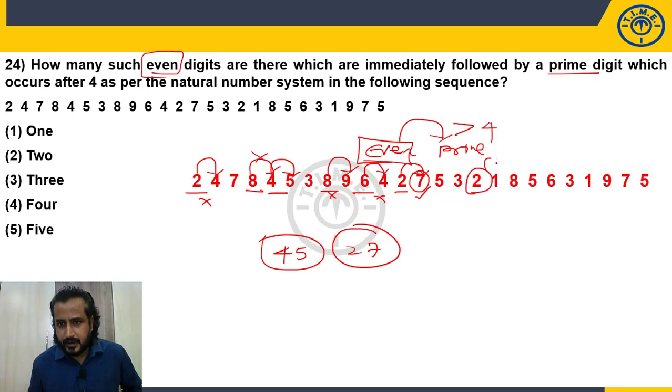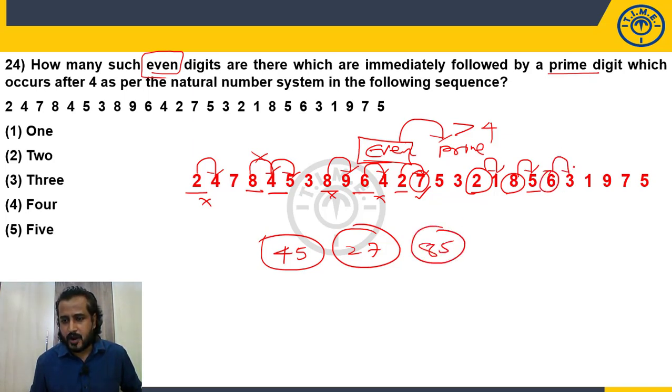Even. Is the 1 prime? No, 1 is neither prime nor composite. I am focusing on even numbers. Even followed by a prime? Yes. Does it occur after 4 as per the natural number system? Yes. So 8, 5. Next 6. Followed by a prime number? Yes. But does it occur after 4 in the natural number system? No. So it is not that. There are no more even numbers. So what is my answer?